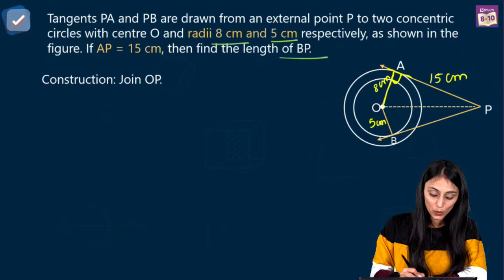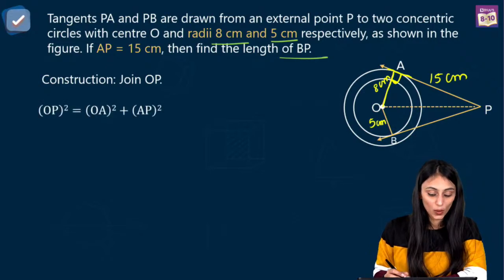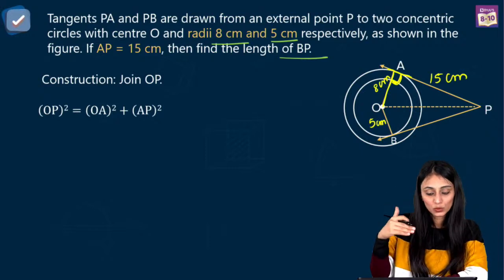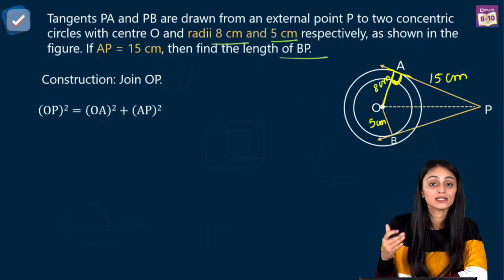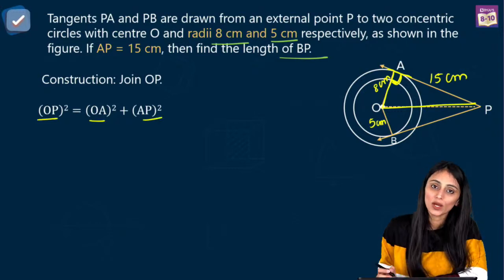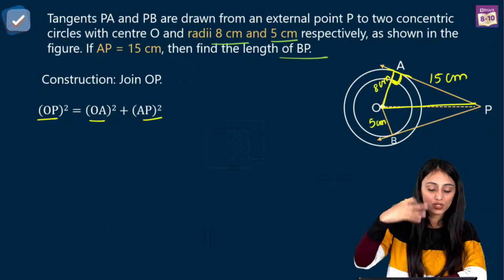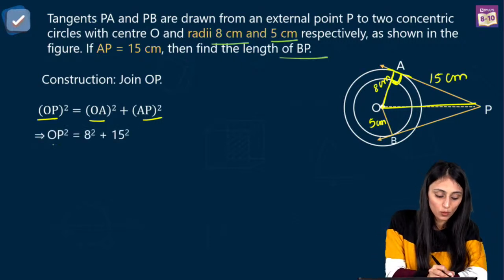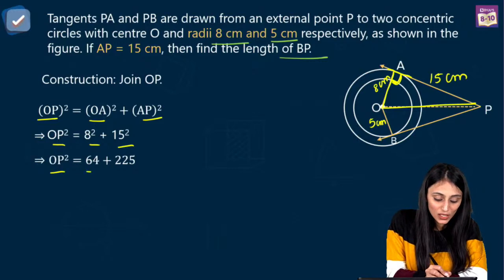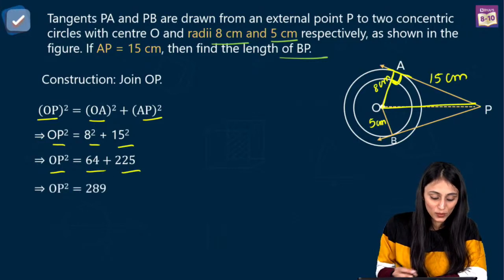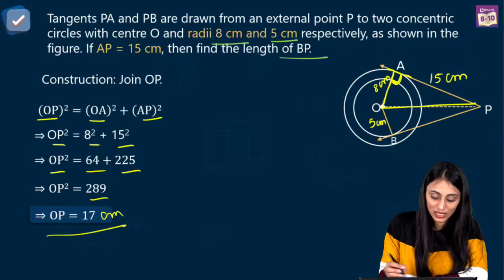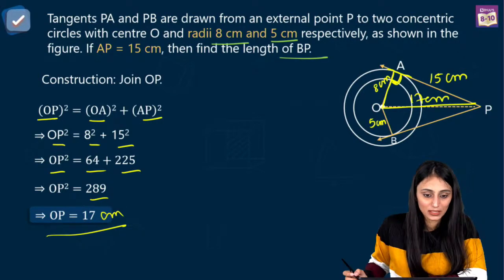Okay, so we will apply Pythagoras in this triangle OAP. So this is 90 degree angle. The side which is opposite to this 90 degree angle, that would be what? That's the hypotenuse. That's the longest side, right? So OP square would be equal to OA square plus AP square. All you have to do is just substitute the values here. What do you get? You have OP square equal to 8 square plus 15 square, right? We have OP square equal to 64 plus 225. So OP square is 289. OP would be equal to 17 centimeter. So we have the length of OP.